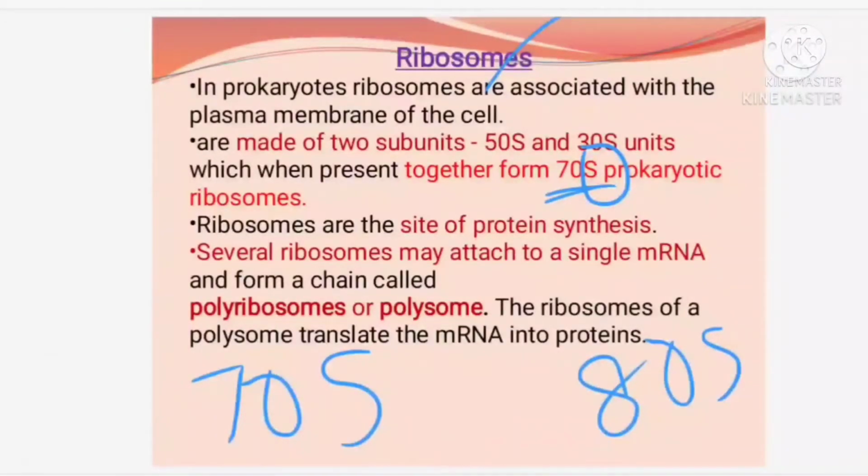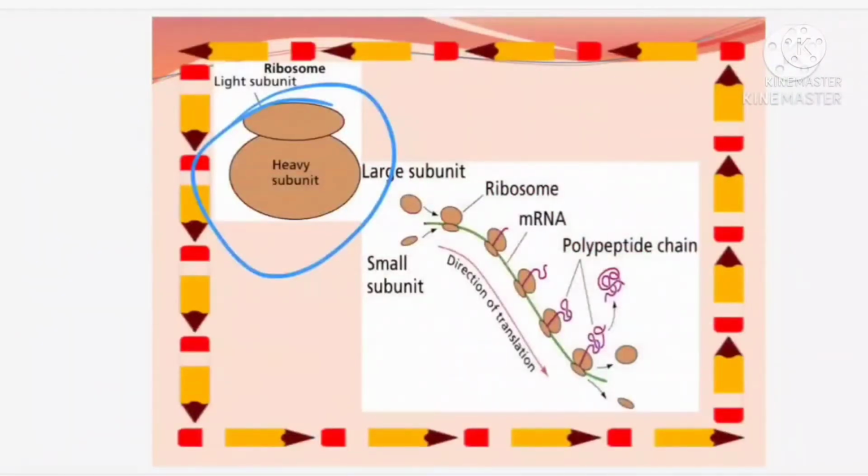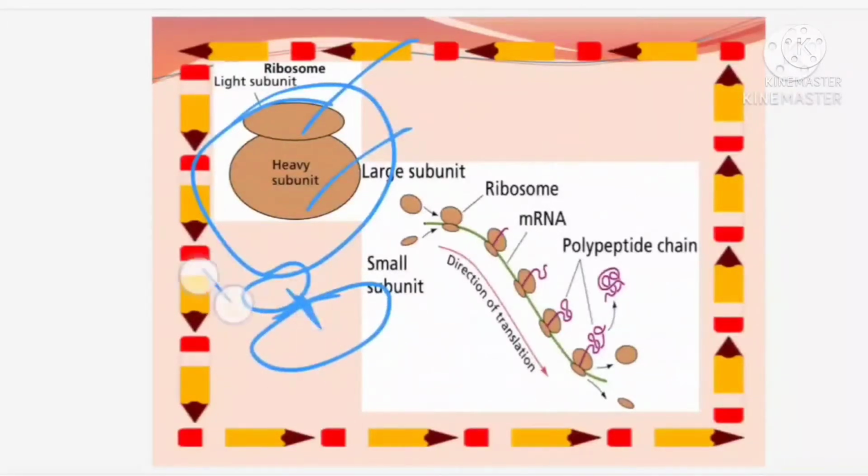Now this 70S, look into the diagram, it is made up of 2 units, 2 units combined together, giving 70S. What is 70S? Svedberg unit, it is based on centrifugation. Centrifugation, you may be knowing, is settling down based on the density. Okay. So that is one unit. So when you are seeing the 70S unit of ribosomes, they are made up of 2 subunits. So this is the smaller, lighter unit, and this one is the heavy subunit. So how many units are there? One small unit and one big unit, isn't it? These two together form a ribosome.